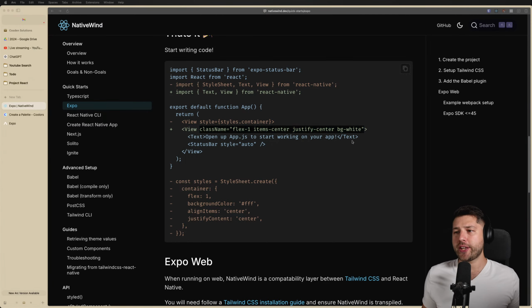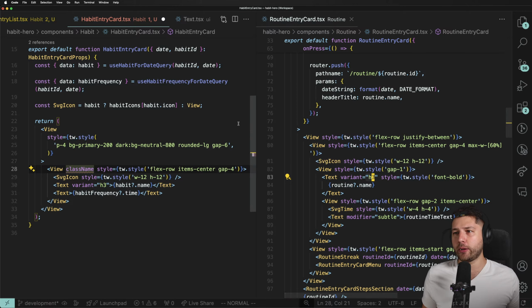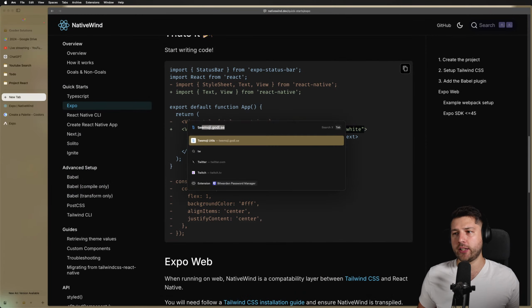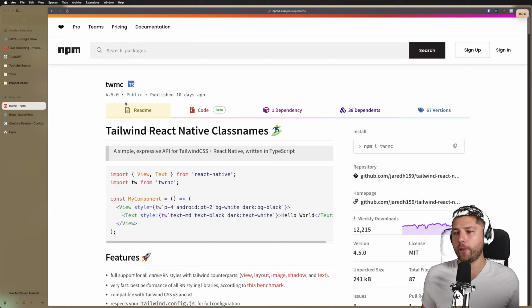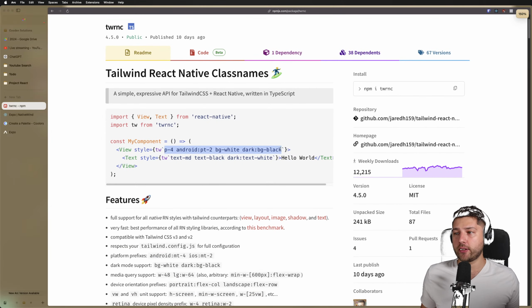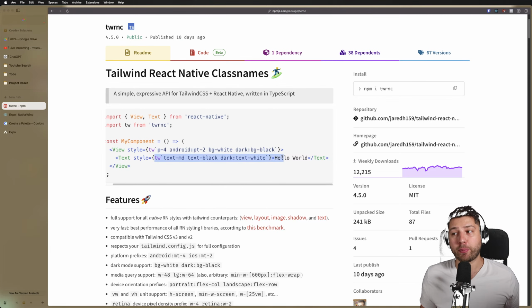So the library that I'm using is TWNRC. So let me go to TWNRC. This library, there we go, does the same thing, right? You can put Tailwind in here, but it uses the style prop. This over here evaluates to a style object, which is native to React Native. So you're going to be able to pass this to any third-party library, and it's just going to work without any workaround, right? So I prefer this.